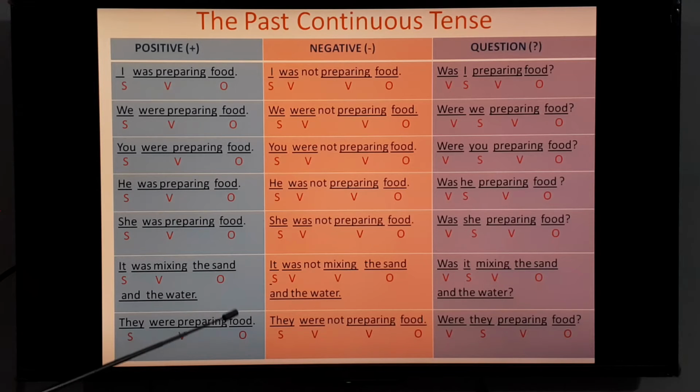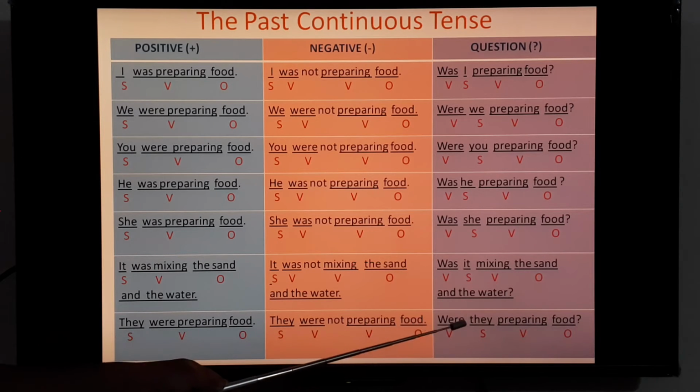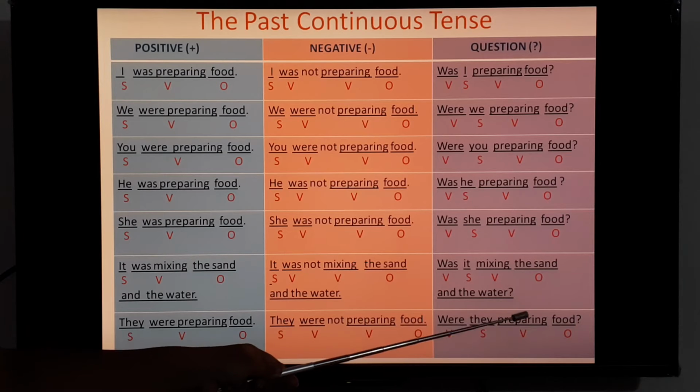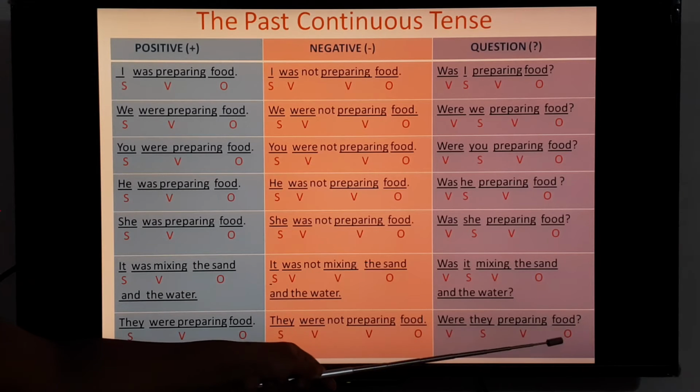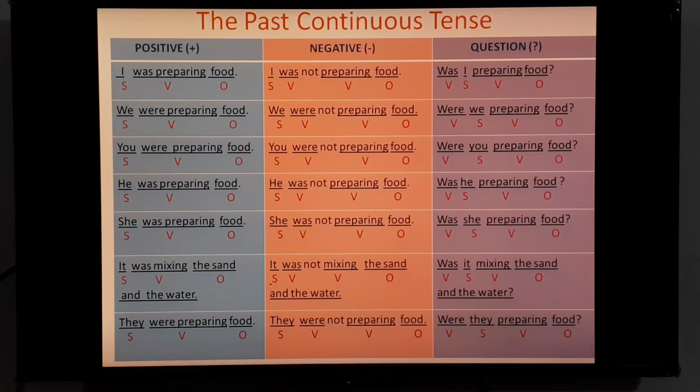They, third person plural. They were preparing food. They, subject; were preparing, verb; food, object. Negative formation: they were not preparing food. They, subject; were, verb; not is given because of negative formation; preparing, verb; food, object. Let's go to interrogative formation. Were they preparing food? Were, verb; they, subject; preparing, verb; food, object; and then put a question mark.